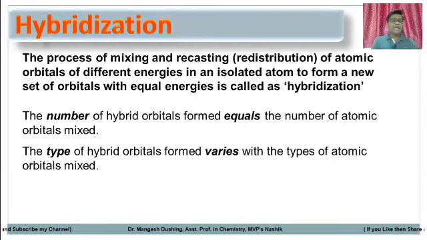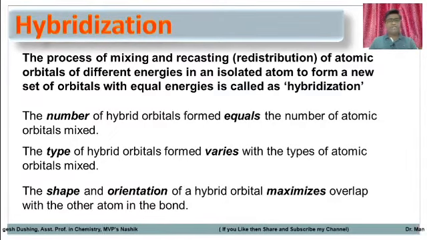The type of hybrid orbitals formed varies with the type of atomic orbitals mixed. Depending upon which type of atomic orbitals you mix, you will get that type of hybrid orbitals. That means whichever atomic orbitals you mix, whether f, s or p, accordingly you will get that type of hybrid orbitals.